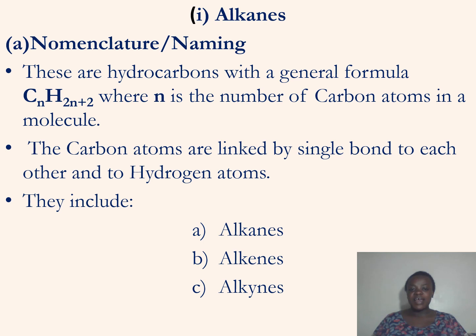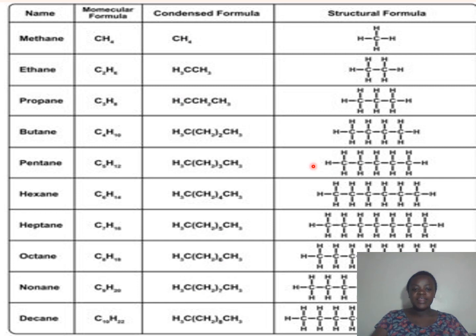So we saw that they are saturated hydrocarbons with single bonds between carbon and hydrogen, or carbon and carbon. So now we are looking at the first 10 alkanes according to the nomenclature, or how we name them.